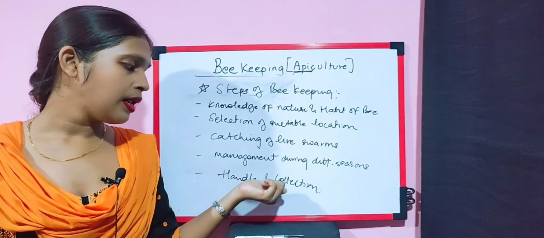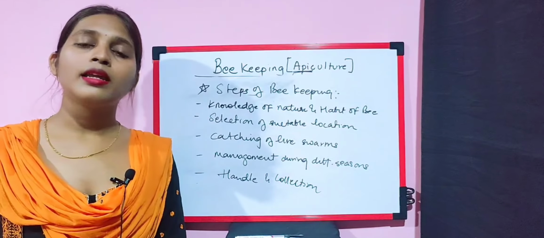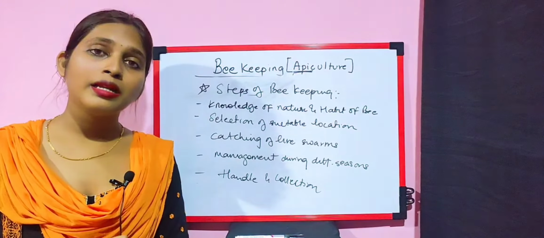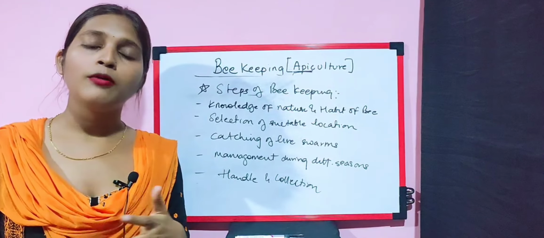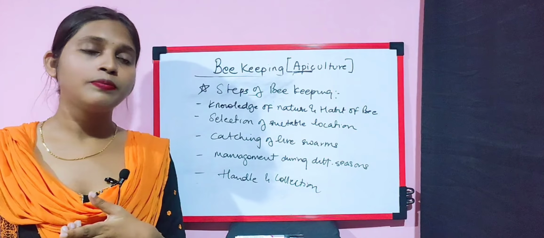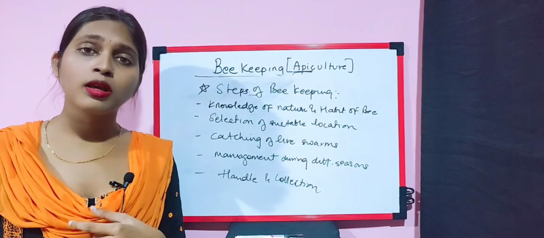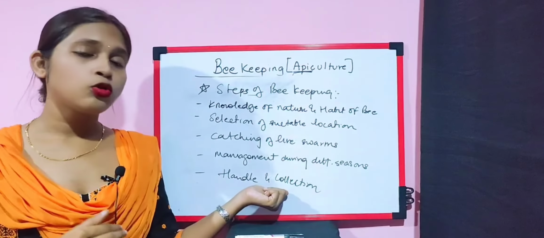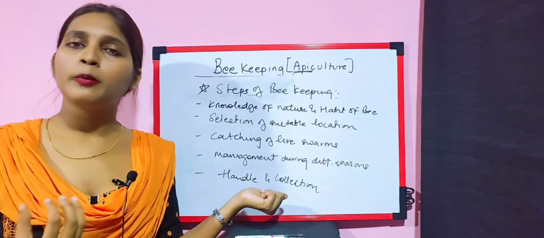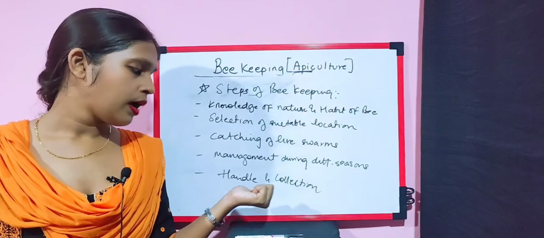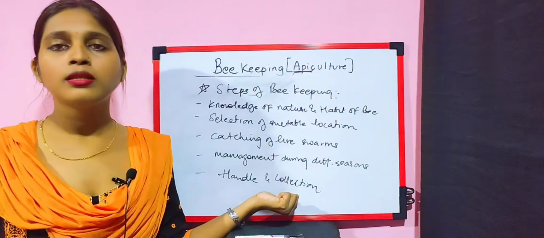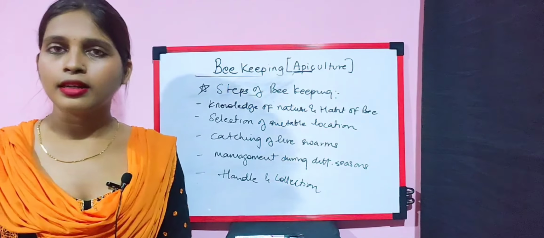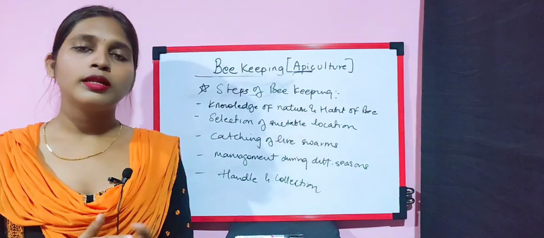Second, handling and collection. Handling of the beehive box is really very important. You have to keep it clean, keep it sanitized, and do a checkup of the beehive box every now and then. A routine checkup is really mandatory so that it does not get infected or contaminated by any microorganism. Then, once everything is done in a proper way, the last step is the collection, that is, collecting honey. And that's all about apiculture.